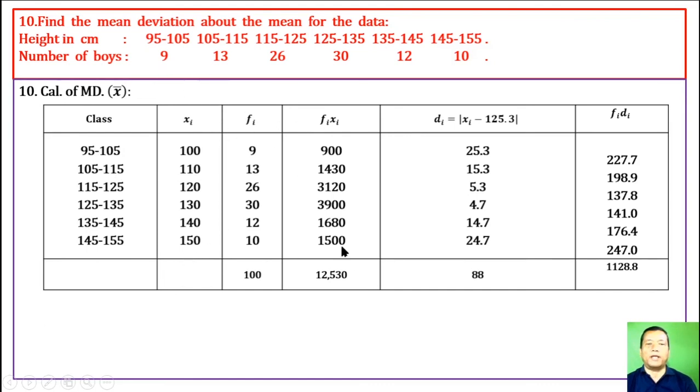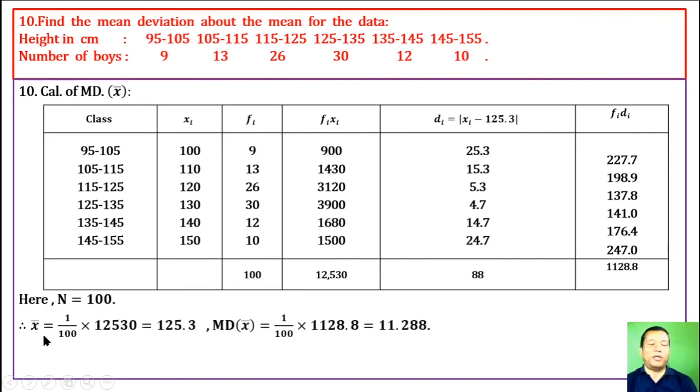Find fi xi, and after this you have to find out n, here n is 100. Therefore mean is 1 by 100 into summation of fi xi, which is 125.3. After knowing this value, put this here, and find fi di, and also find their sum. Mean deviation from mean is 1 by 100 into this value, which is 11.288.